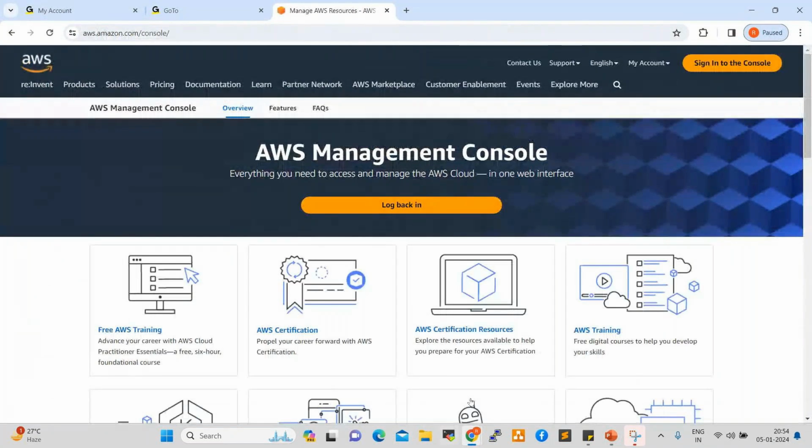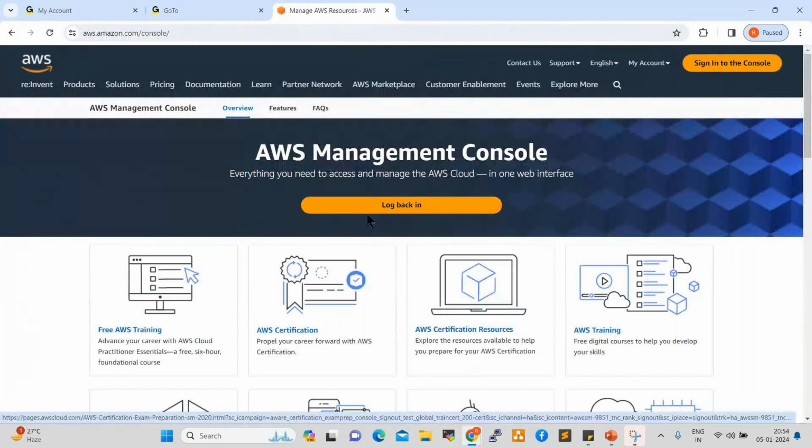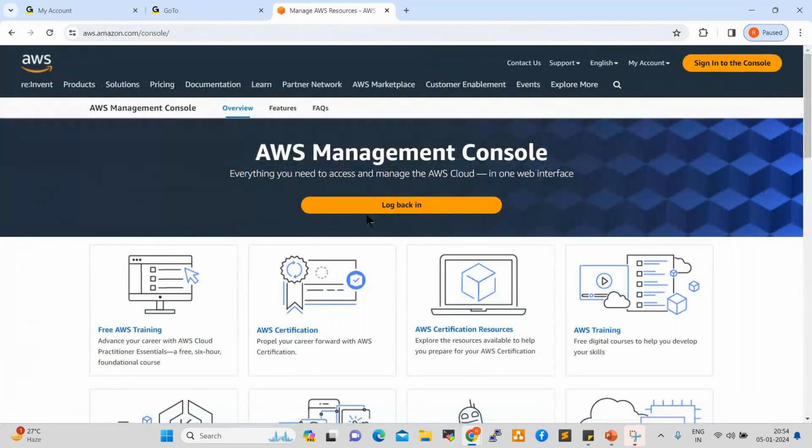Now if you want to create an AWS account, it is free for 1 year, right? Everyone, I think, is aware of this. For 1 year there is no need to pay anything for AWS. All the tools we can integrate on AWS are free. No need to pay a single rupee for AWS.